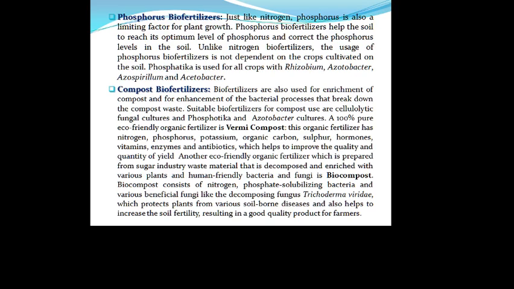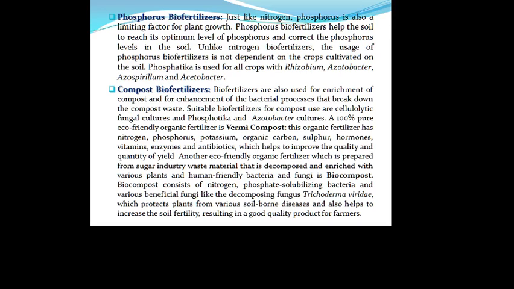Number two category is the phosphorus biofertilizers. Just like nitrogen, we see many biofertilizers which are used as phosphorus solubilizing agents, or they provide phosphorus to the soil, so that plants obtain the phosphorus. Phosphorus is also a limiting factor for plant growth.